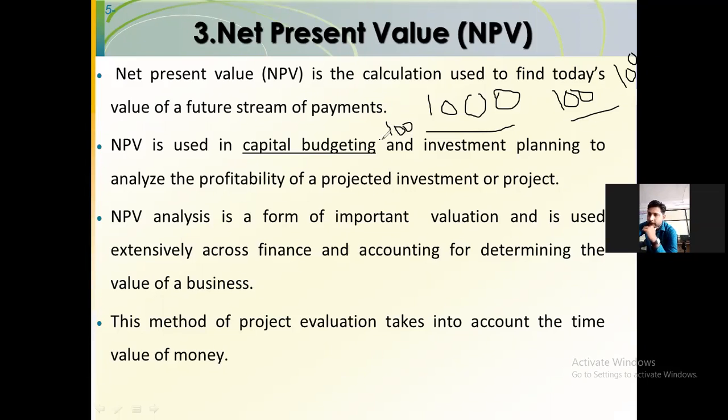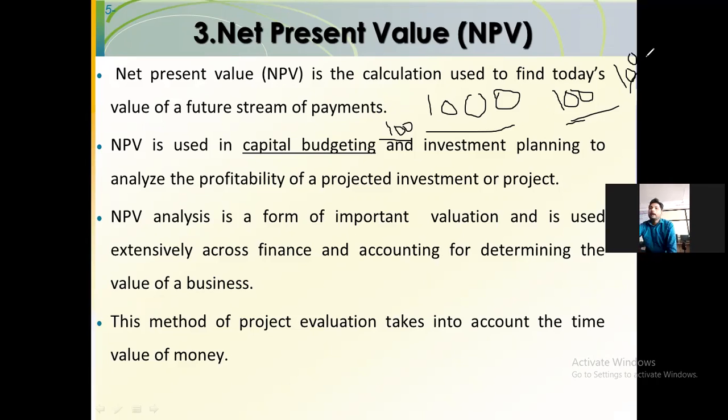Now this 100 rupees value will not be equal to the second year's 100 rupees, and it will not be equal to the third year's. Because every year we are affected by inflation and the rise in cost. Obviously the first year's 100 rupees value is greater than the next year's 100 rupees value.